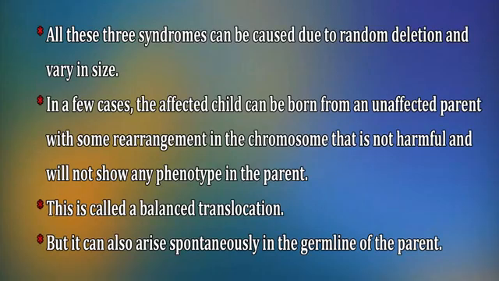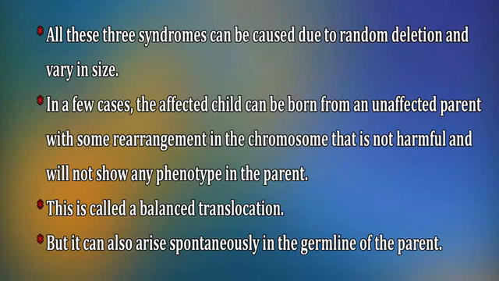All these three syndromes can be caused by random deletions and vary in size. In a few cases, the affected child can be born from an unaffected parent with some rearrangements in the chromosome that is not harmful and will not show any phenotype in the parent.